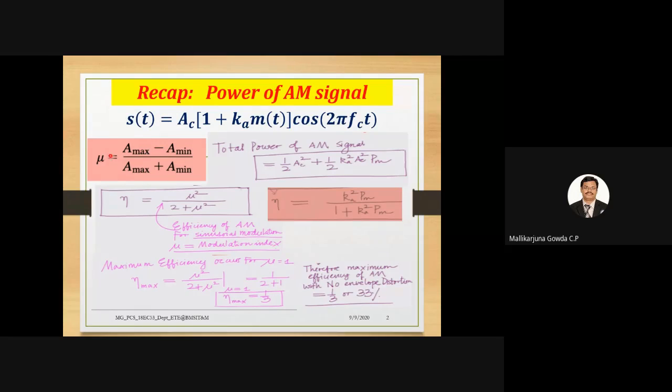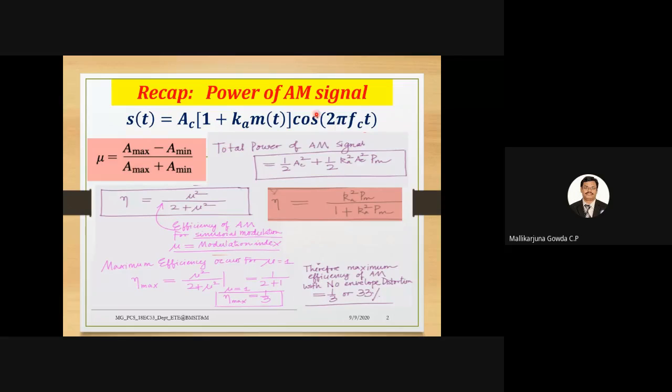This is the other way of expressing the modulation index from the waveform, isn't it? Earlier to that, I have said mu is equal to Ka into Am for sinusoidal message signal, where Ka is the sensitivity and Am is the amplitude of the message signal, right? So even we can express the modulation index in terms of maximum and minimum amplitude of the envelope of the amplitude modulated signal.